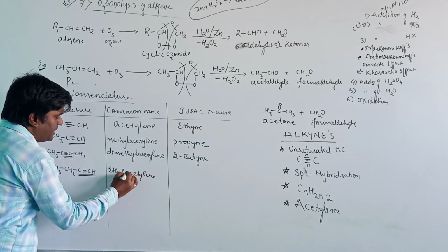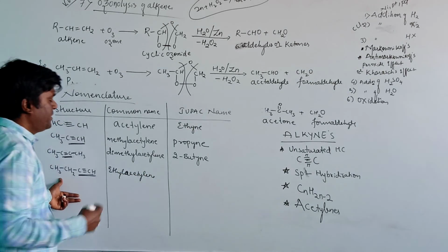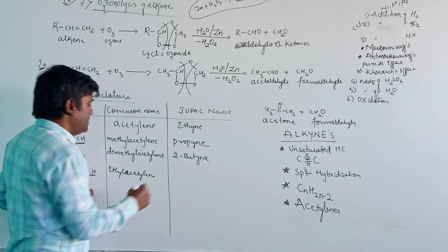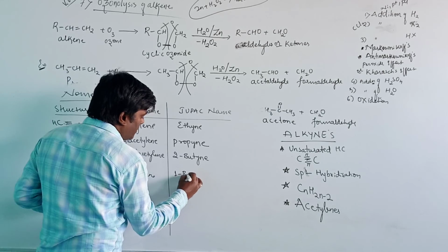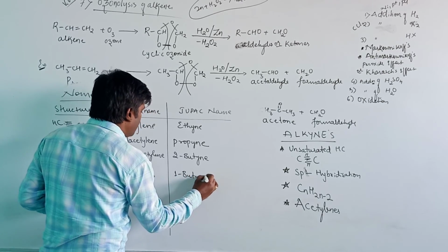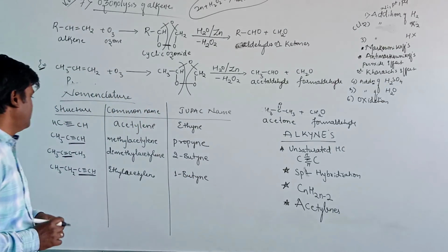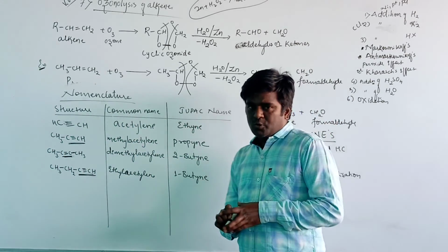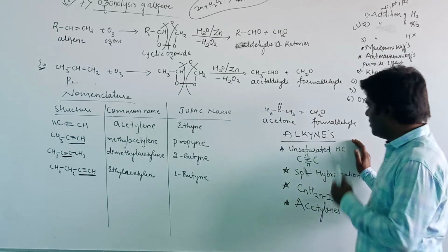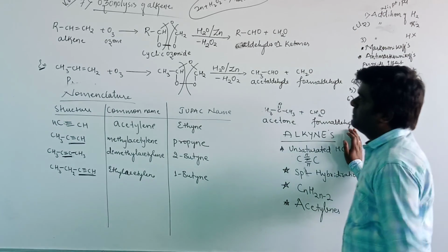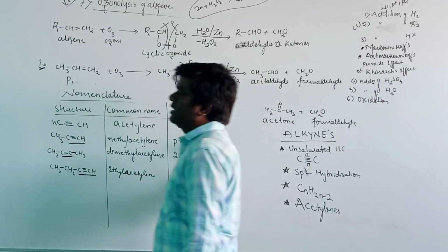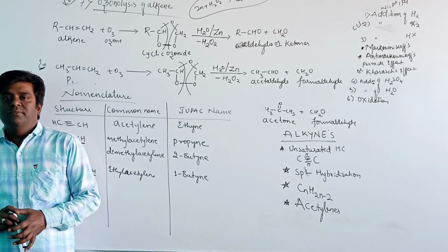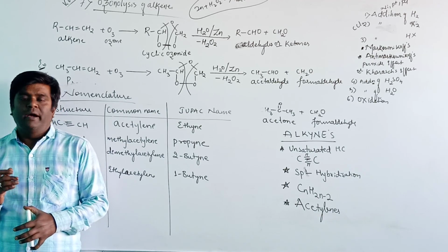The triple bond is on the first position, therefore 1-butyne. Four carbon atoms are present in the parent structure. This is about the general introduction of the alkynes and the nomenclature of alkynes. In the next class we will see isomerism.